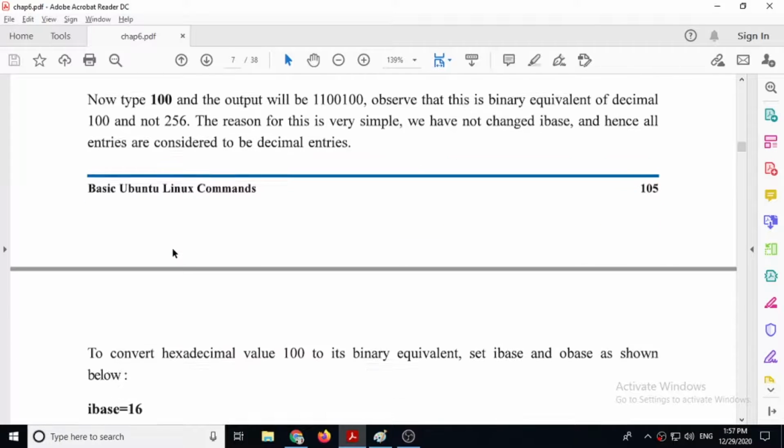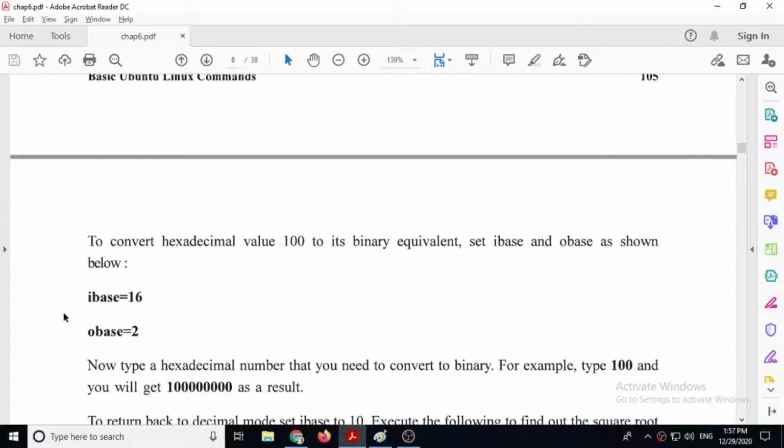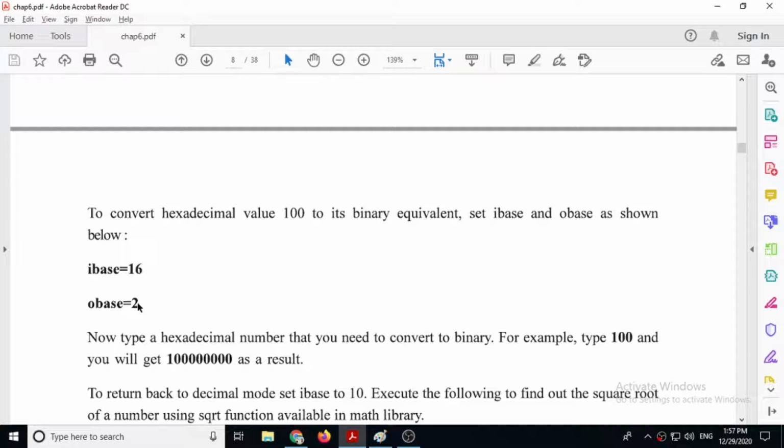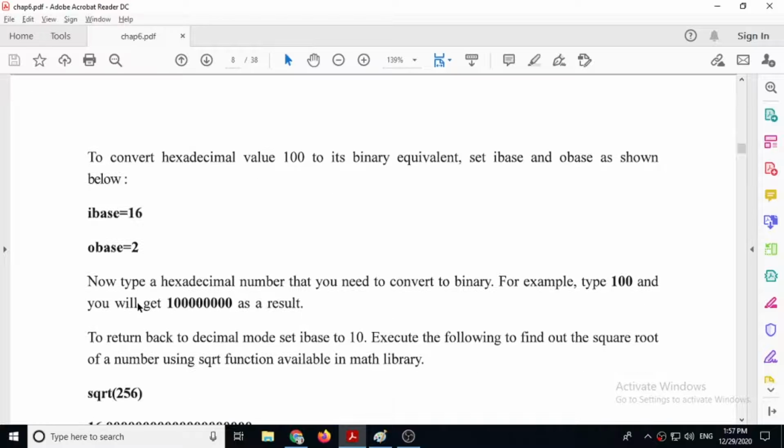Next is the ibase command. You can change the input base. Ibase is equal to 16. It means now whatever number you write will be considered a hexadecimal number. Then obase is equal to 2 is given. It means the output it will show you in binary.